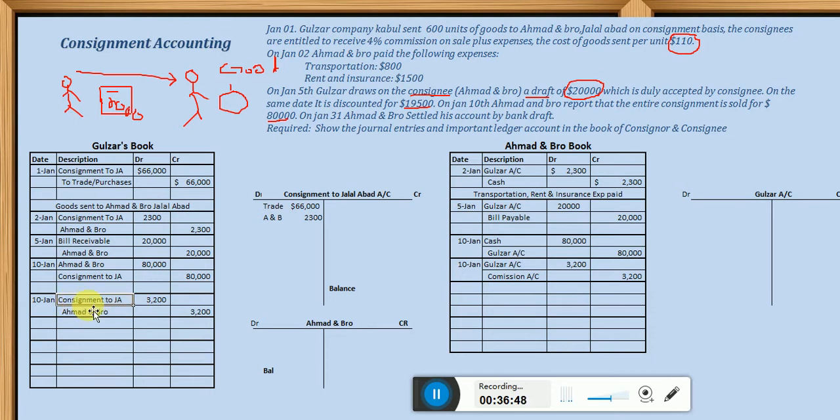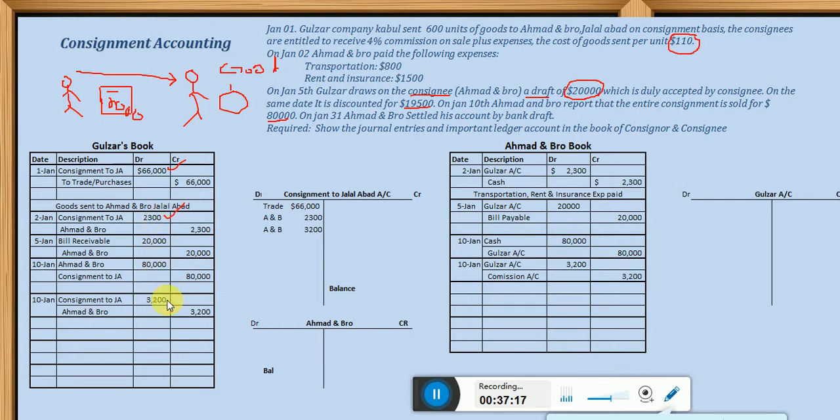So first I'm moving all the debit values. So 3,200 debited on January 10, and that is also because of Ahmad and Bro. So we posted all the debit entries.